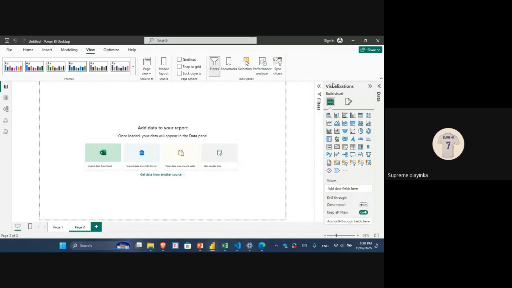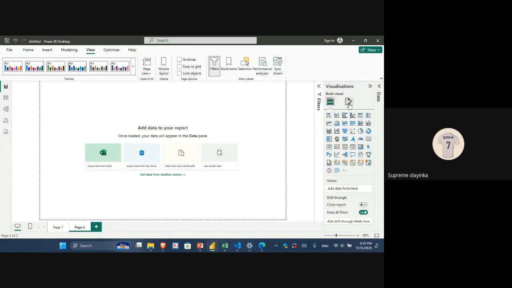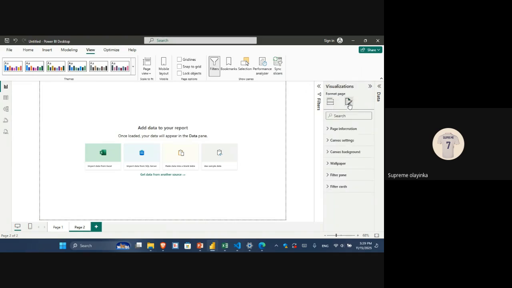So another thing, okay, now let's try to do some stuff, even though this is an introductory phase to Power BI. So the next thing is we want to click on this Canva. So we can actually see we have two things here. We have one for build visual, and the other for format page. Now, if you want to be professional with whatever you are doing, you want to explore both the visualization page, both the one you will see at the first page and the second one. When I do that, we see more how to go about that.